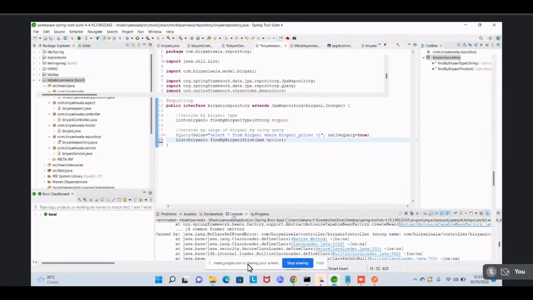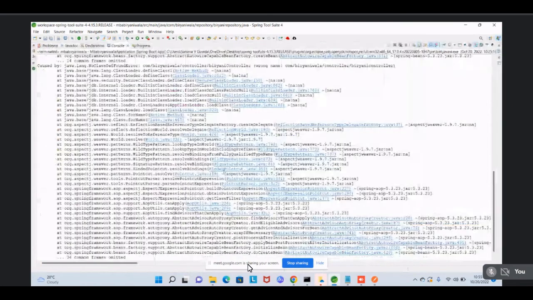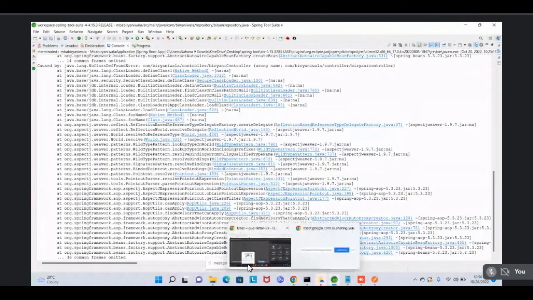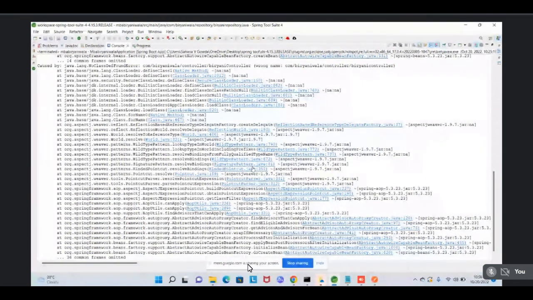Issues in custom values, okay. No class definition. Biryani controller, wrong name. Biryani controller is the wrong name. Class not found exception. Only the class not found, no? Okay, open the code. We'll try to fix it.